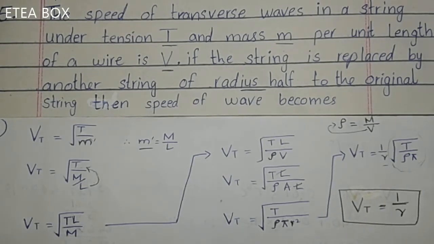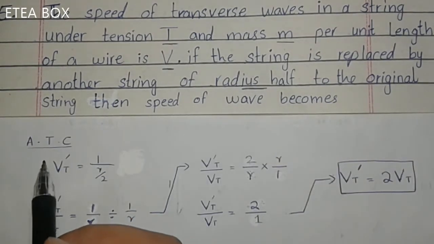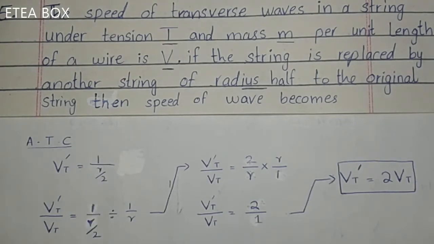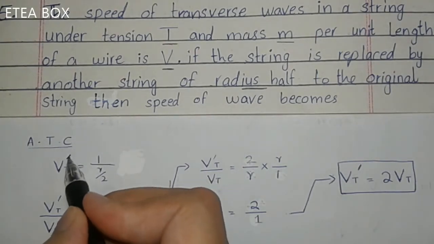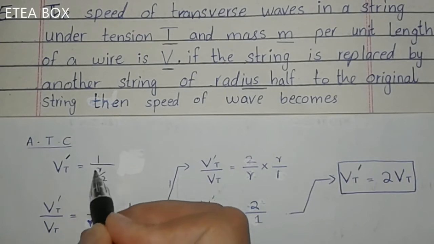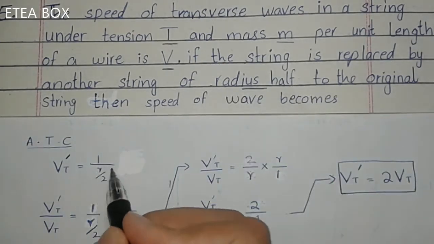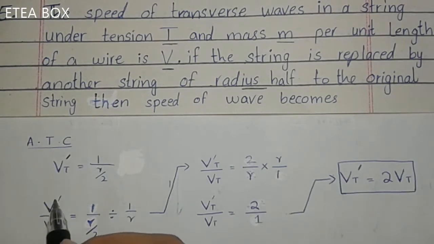Now look at here, according to the given condition, V transverse is equal to 1 over r divided by 2. Now the new speed of the transverse wave is equal to 1 over r divided by 2. Look, the radius is half of its original radius, r divided by 2. Now we know that Vt new, the new speed of transverse wave, is equal to 1 over r divided by 2, and you should divide it with the original speed of the wave. So it will be like divided by 1 over r.